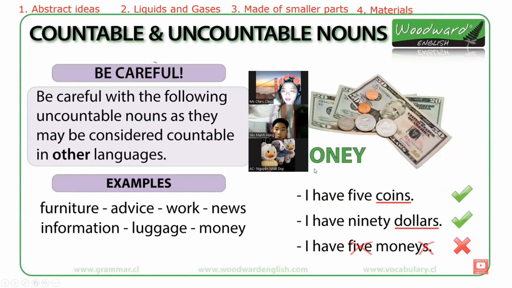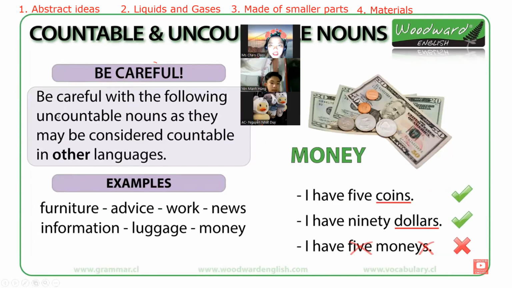How about in here? Be careful with the following uncountable nouns as they may be considered countable in other languages. Examples: furniture, advice, work, news, information, luggage, money.